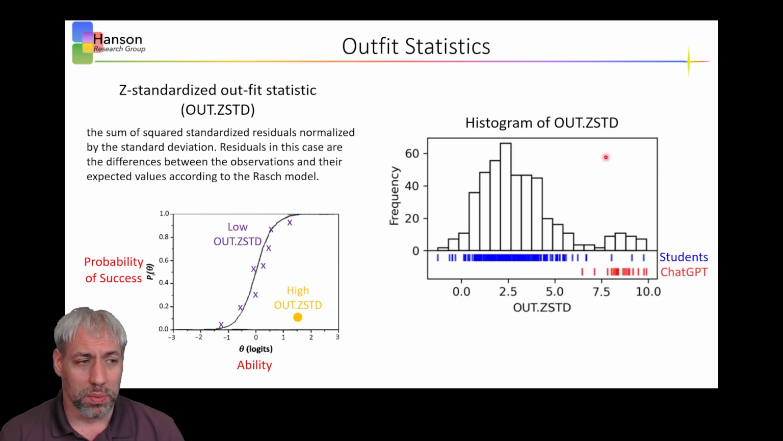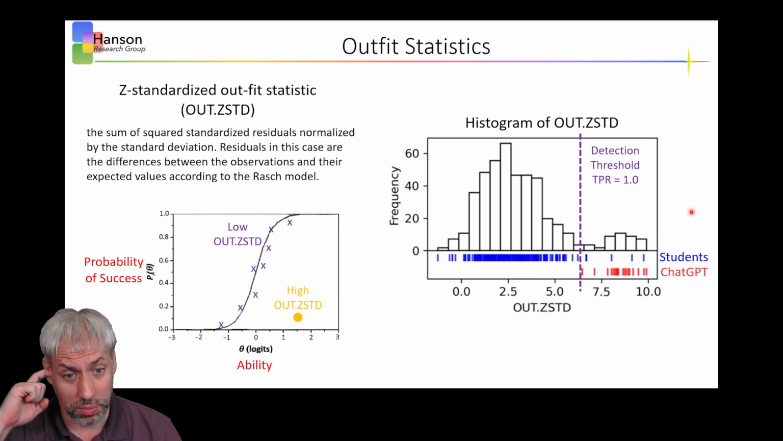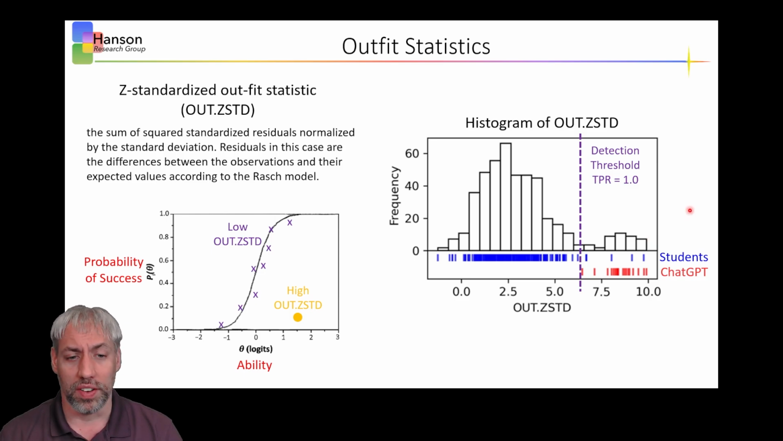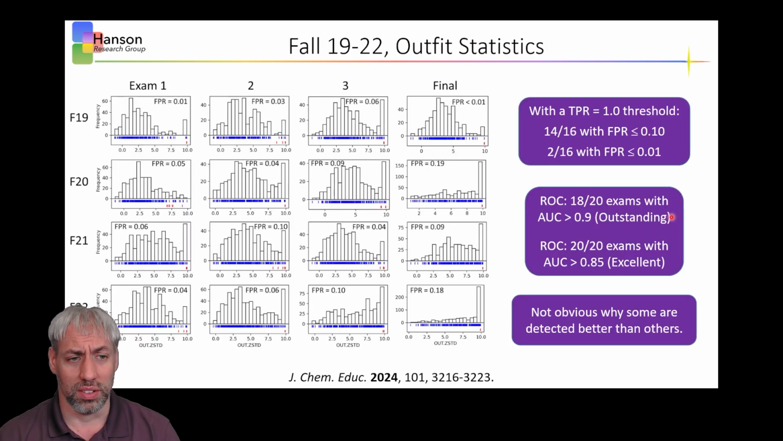And so here's one example. I think this was the spring of 2019 exam 1. Here you can see this histogram of outfit statistics. The students generally fall in this range right here, whereas ChatGPT falls significantly out of that normal distribution range. In fact, if you wanted to set a perfect detection threshold for ChatGPT, you get about a 2.1 false positive rate, where these students here kind of look like ChatGPT, and it's hard to tell the difference. And so it's pretty good at detecting students.